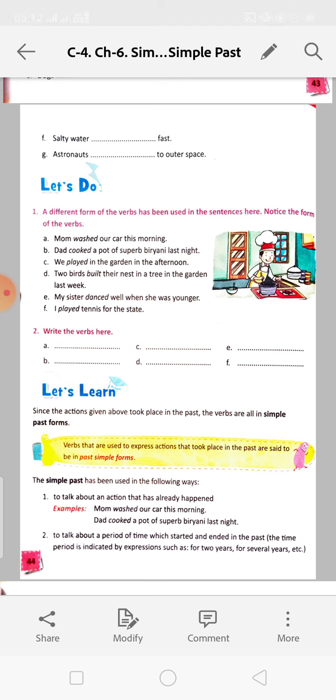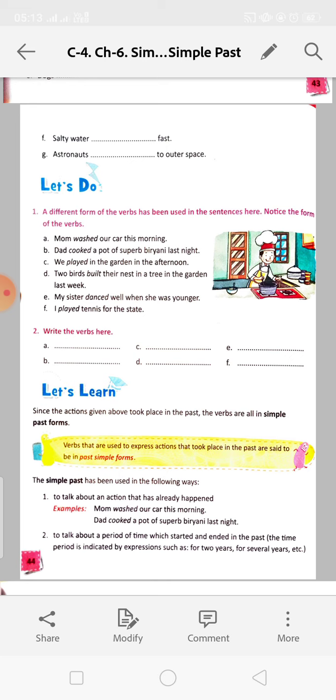Dad cooked a pot of superb biryani last night. That means last night it was completed. Cooked, verb plus ed. We played in the garden in the afternoon. So play plus ed, that means verb plus ed. We played in the afternoon. So he is telling at night that the work was already completed.